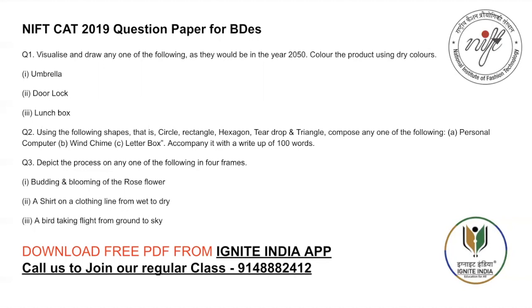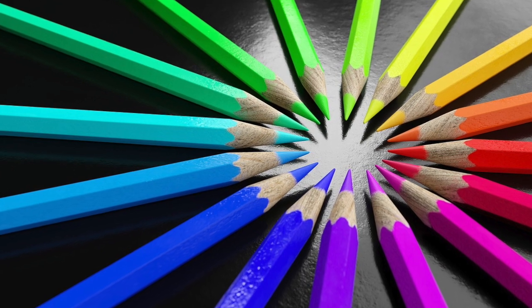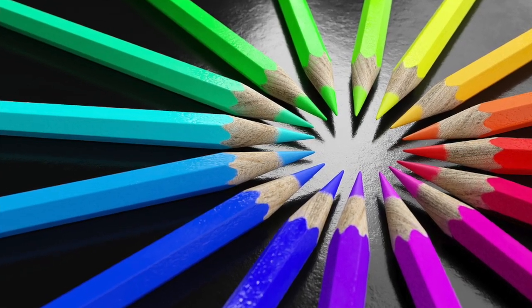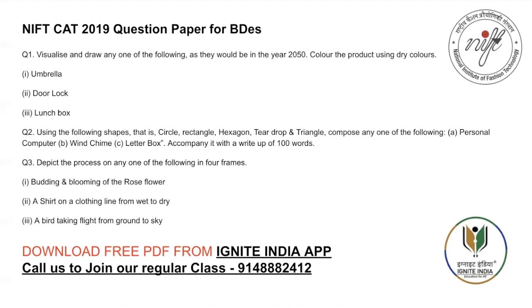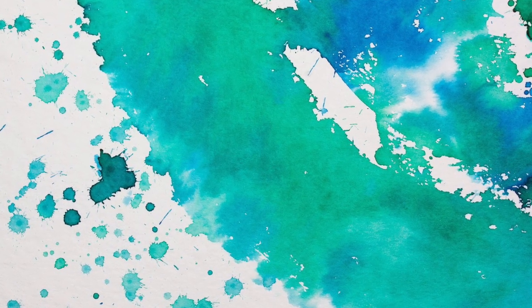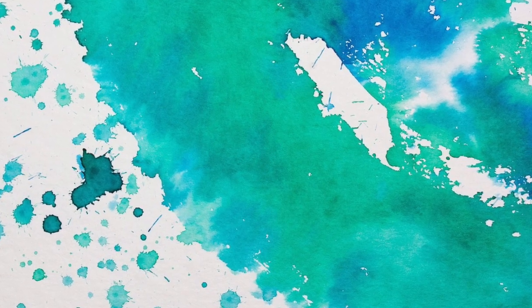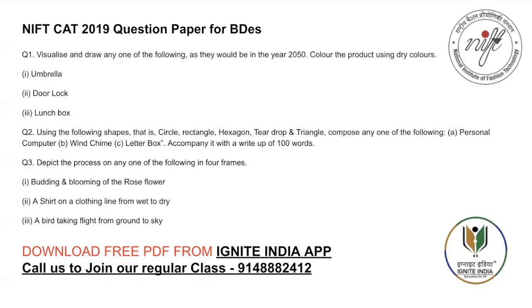If you use wet colors in the exam, they may not dry, and then it will be a problem for you. That is why you should carry only dry colors. Remember this is very, very important. Carry only dry colors.